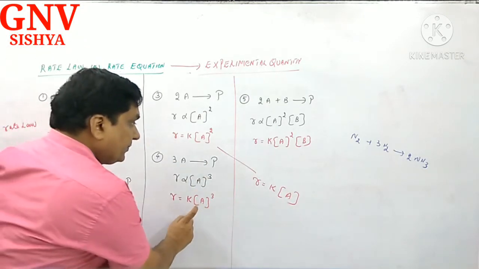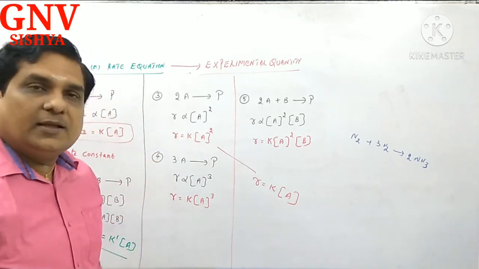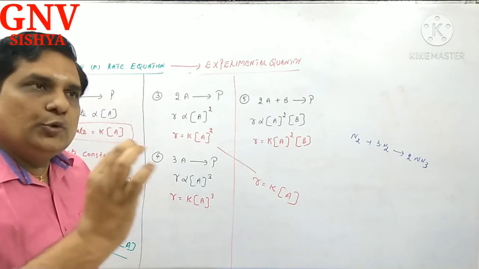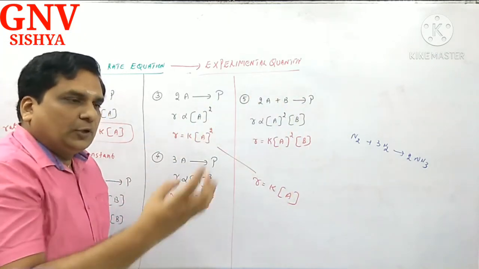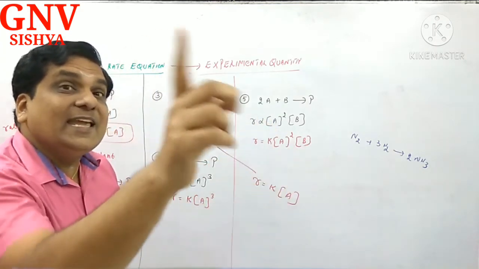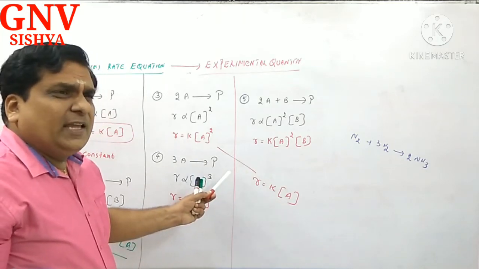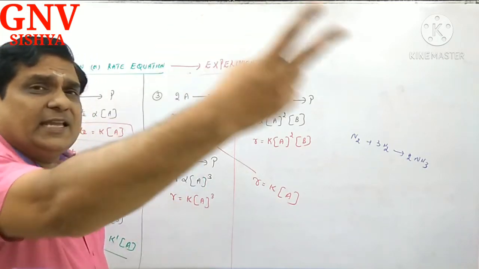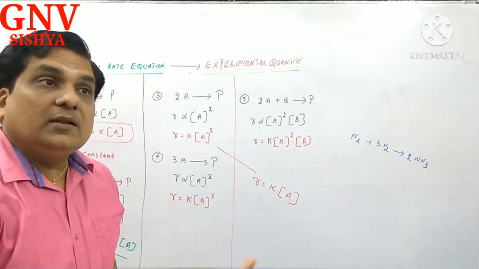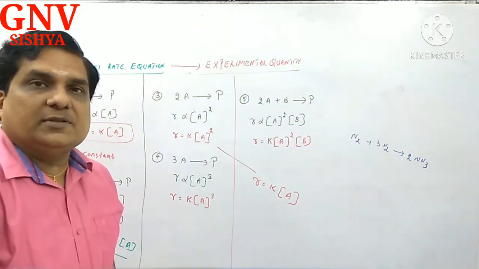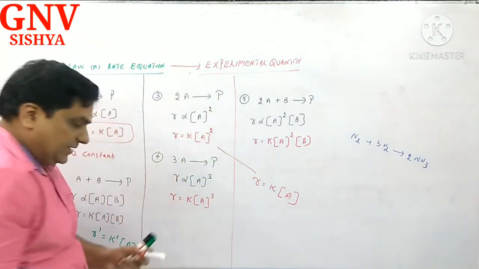Then, similarly, here R is equal to K into A power 3. When will you say this is a correct expression? As per the stoichiometry, suppose you increase the concentration of A by 2 times, 2 power 3, 2 into 2 into 2, how much? 8. Suppose on increasing the concentration of A by 2 times the rate is 8 times, then we accept. We increase the concentration of A by 2 times, and the rate increases only by 4 times for this reaction.